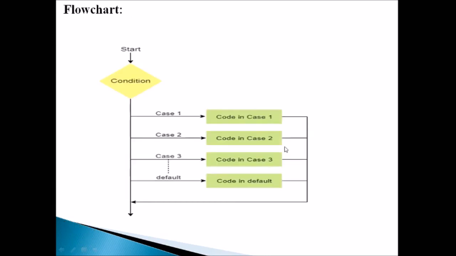And finally there will be a default part. In case the expression does not match any of the possible constants, then the default part can be executed. It may have some block of statements and there will be a break keyword. Okay. And here is the flow chart. Here is a condition. The taken value will be matched with all the cases. Case 1, if it is satisfied, its respective block will be executed. If it does not match, then case 2 will be verified. If it is satisfied, this block will be executed. Likewise, we move through a number of cases, and finally default is there. If none match, then the default case will be executed.